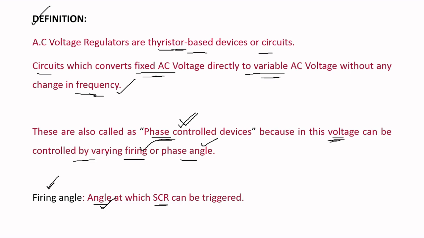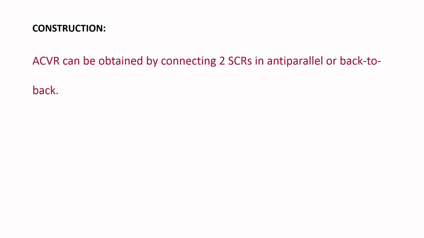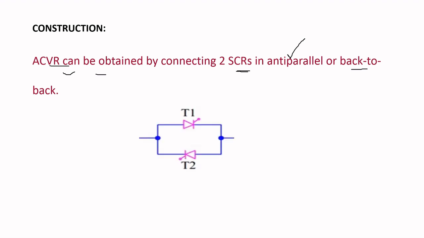This is about the definition of AC voltage regulator. Coming to the construction, an AC voltage regulator consists of two SCRs which are connected back to back, or in anti-parallel connection. This is the construction of AC voltage regulator.